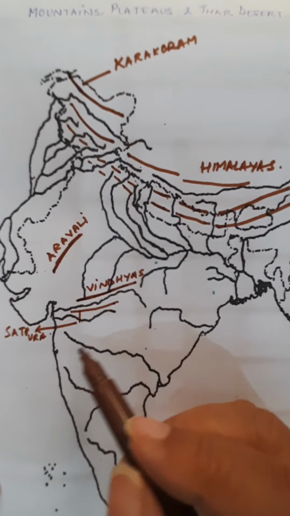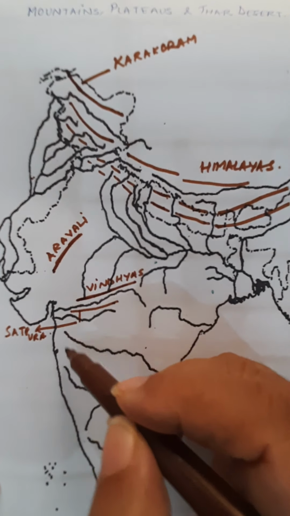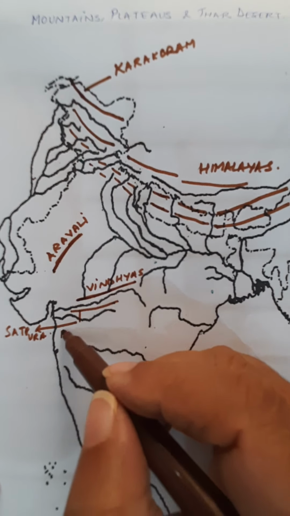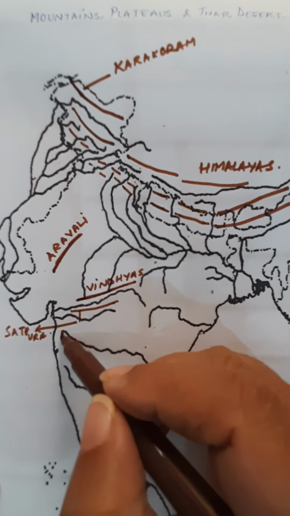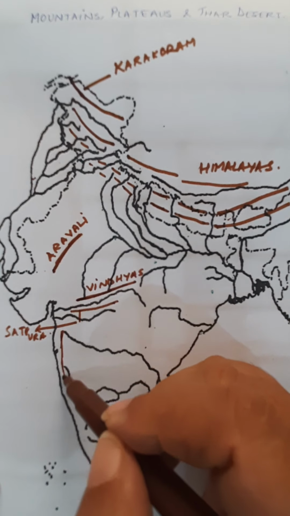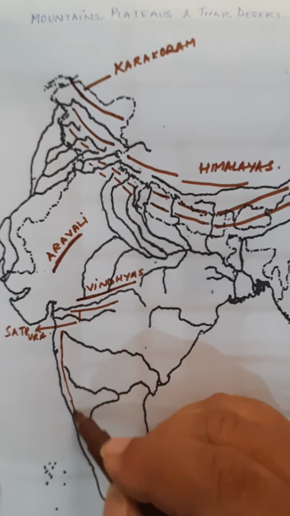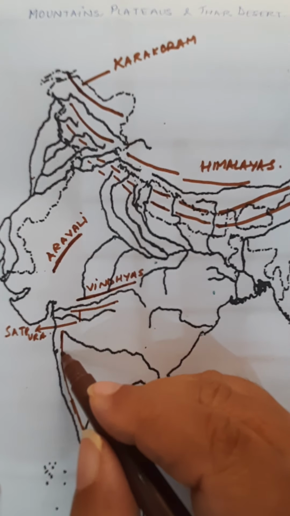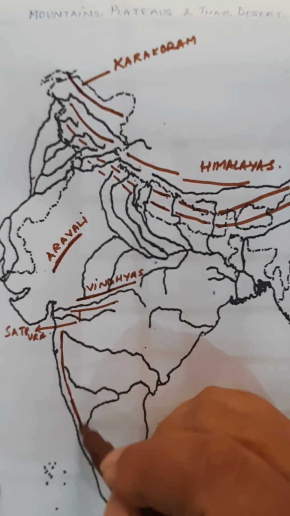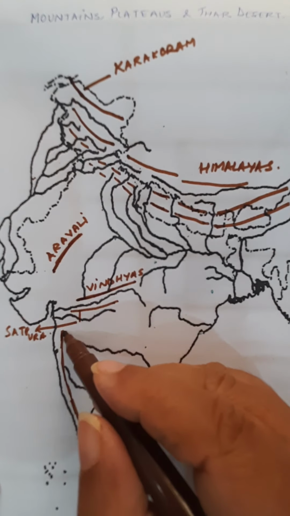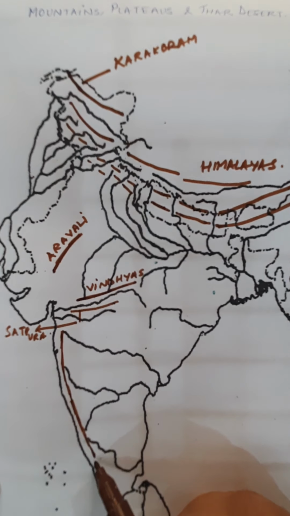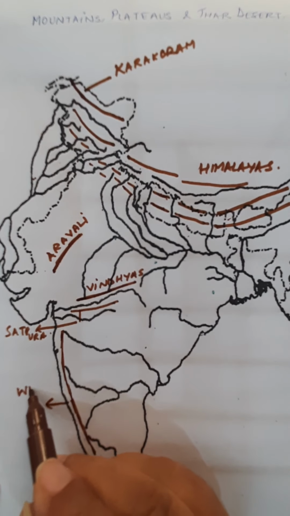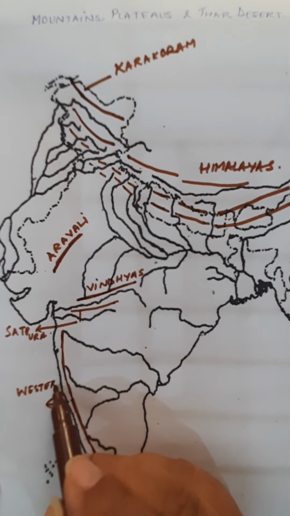After this, we come to the Deccan Plateau region, and starting from the tip of river Godavari, without touching or cutting the rivers, we will draw a line very cautiously. We cannot cut the rivers, children. Remember that these rivers are rising from the Western Ghat. So you will draw the line from the tip here, going a little further down over here, and this is your Western Ghats.